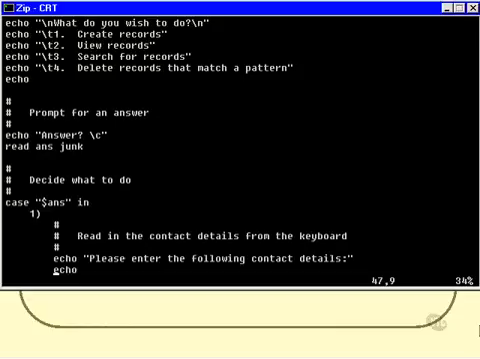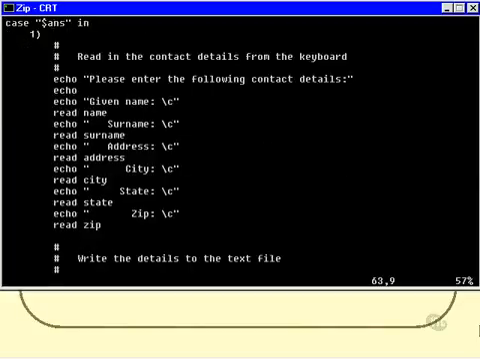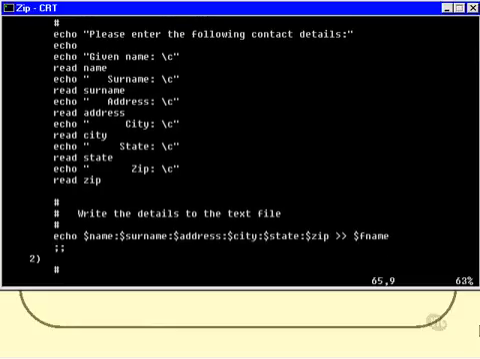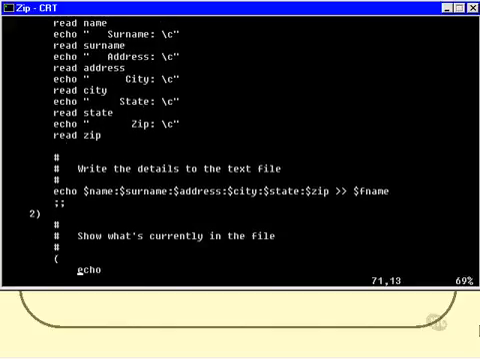And then I do my case statement. Notice that I've put double quotes around A and S, which obviously will test for the case where they didn't enter anything at all. Now if they entered a number 1, then we read in all the contact details, and this is exactly as before. I didn't change a single line of that code, but I did put the 2 double semicolons at the end there. Now if it's case number 2, then show what's currently in the file.